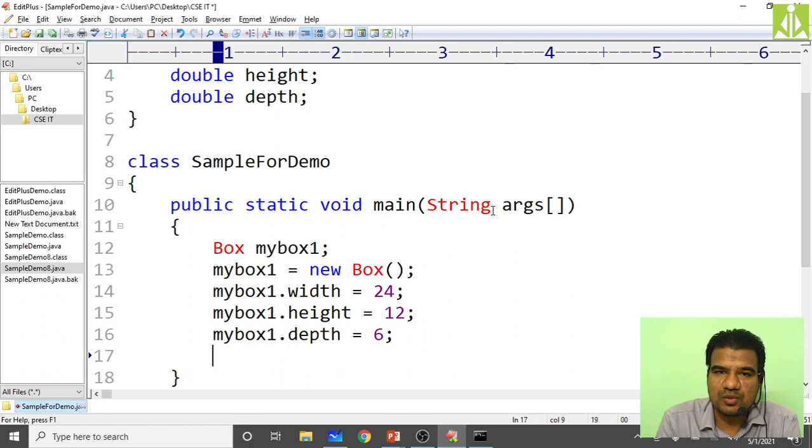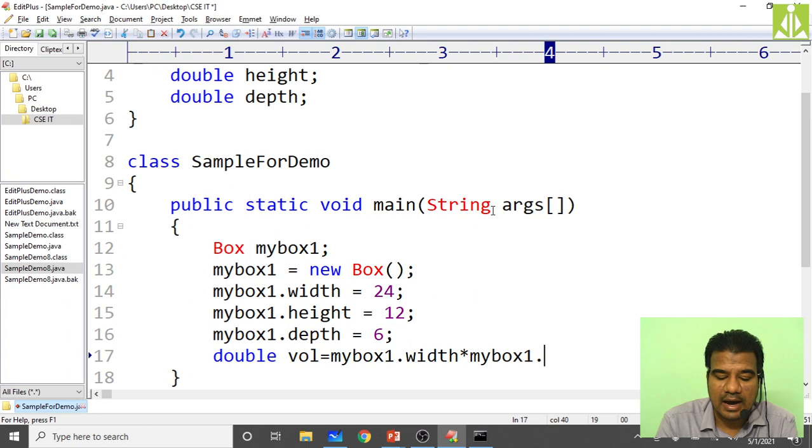Now suppose I want to print the volume of this myBox1. So how can we print the volume? Calculate the volume. So double volume = myBox1.width multiplied with myBox1.height multiplied with myBox1.depth.